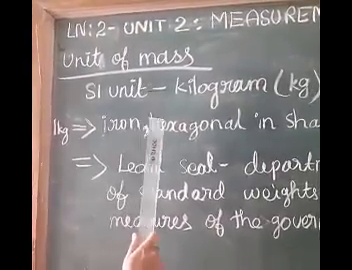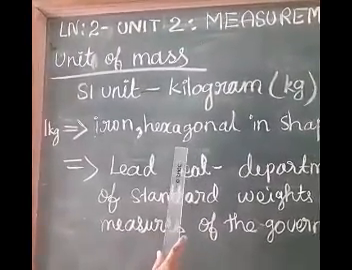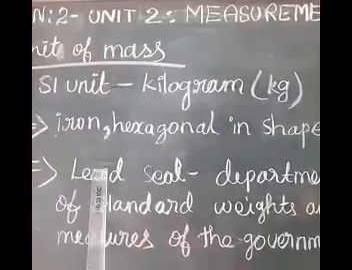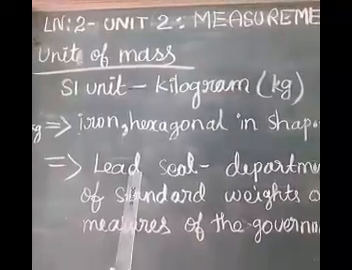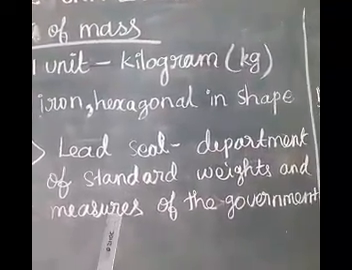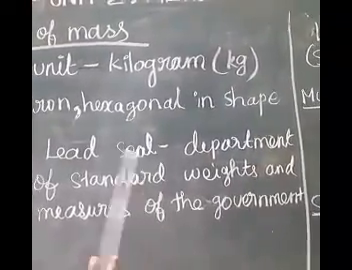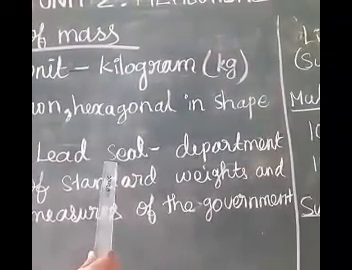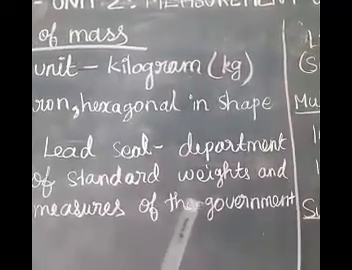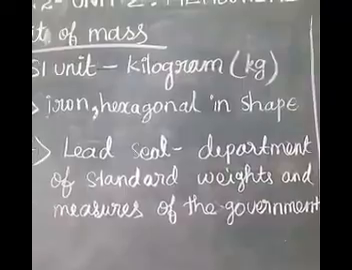These weights are generally made of iron and hexagonal in shape. At its bottom, a lead seal is fixed by the Department of Standard Weights and Measures of the government.